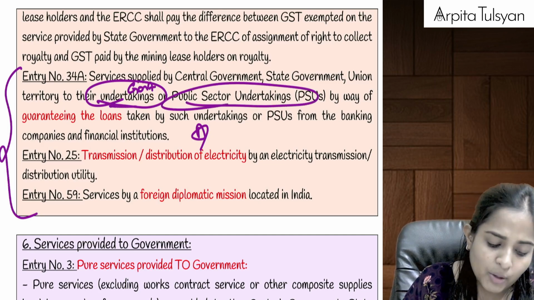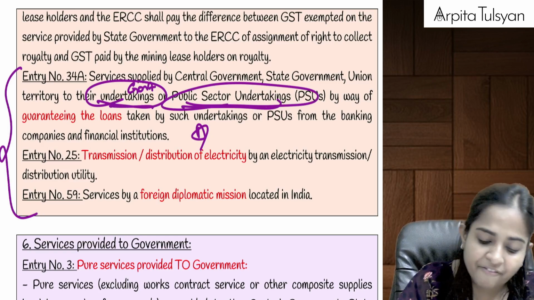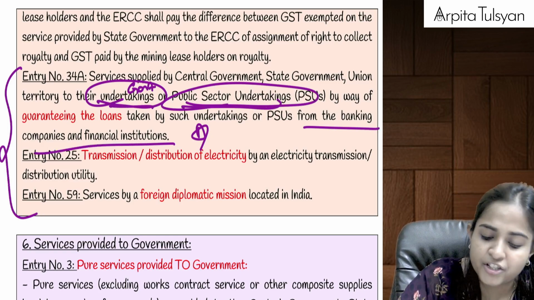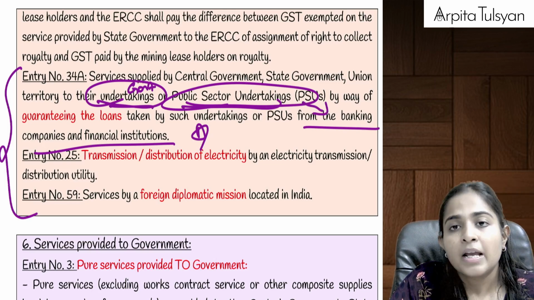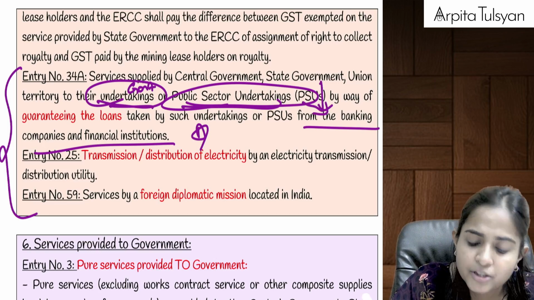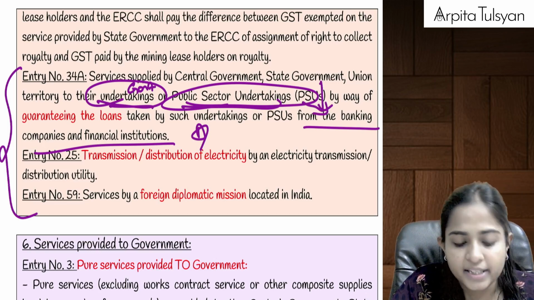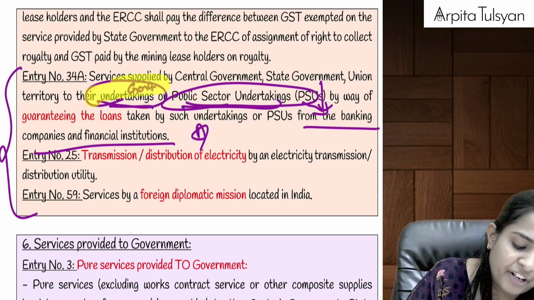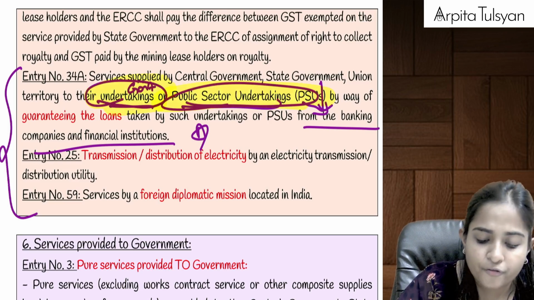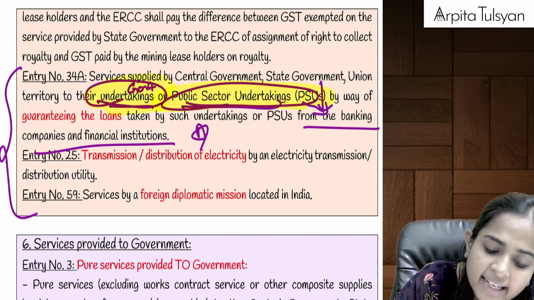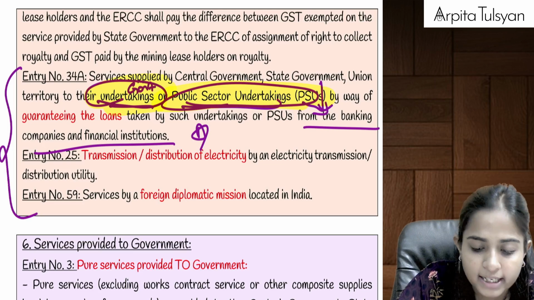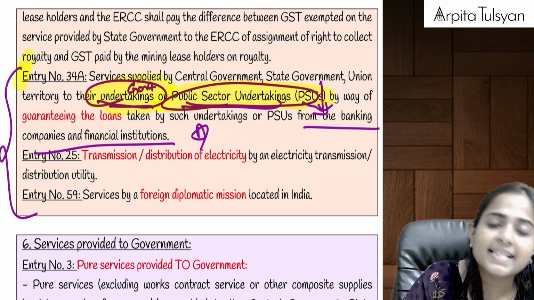Means these government undertakings or PSUs have taken a loan from a bank or a financial institution, but they wanted someone to stand as a guarantor. So government itself came and stood as guarantor, for which the government is charging some guarantee fees from these government undertakings or PSUs. Then the GST on the guarantee commission or guarantee fees will be totally exempted.